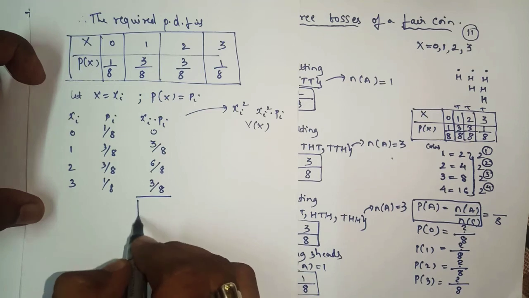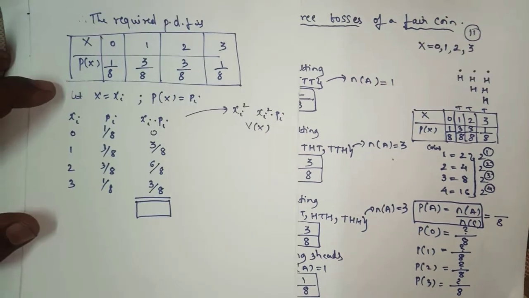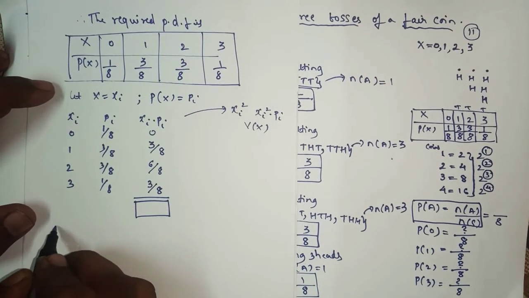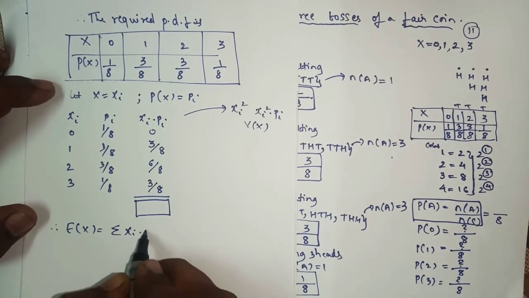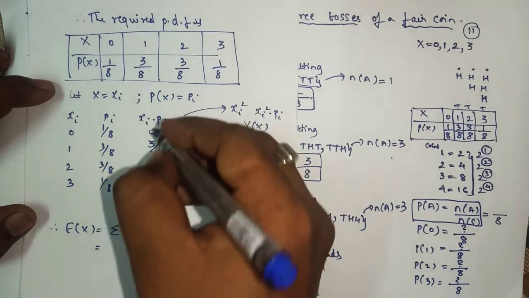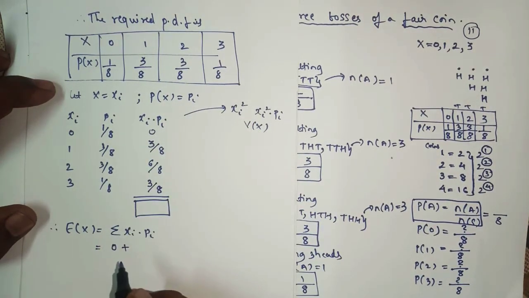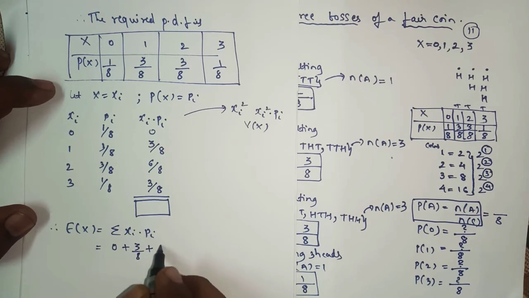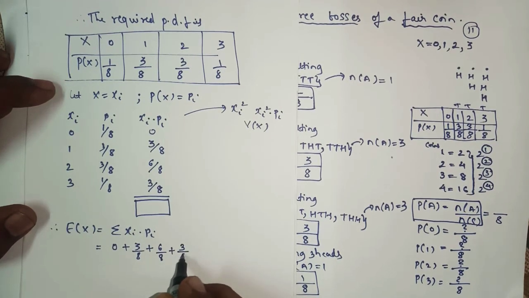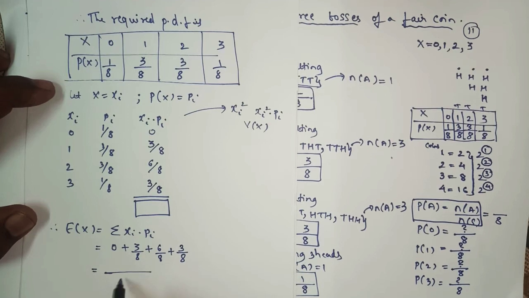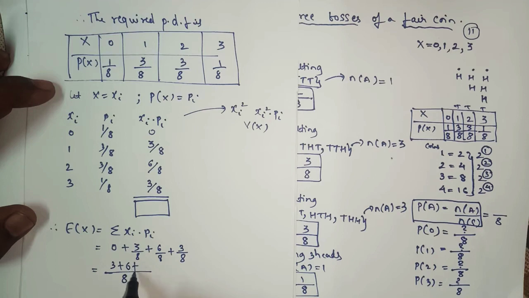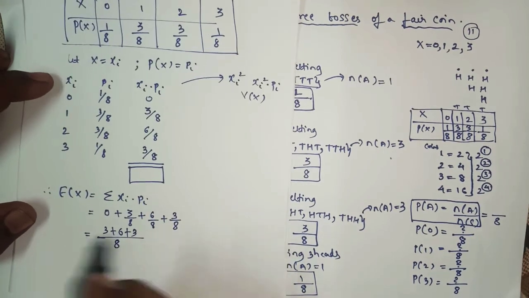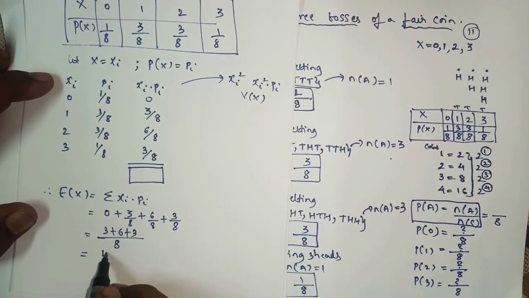Now we have to find the total of this. The formula of E of x is the total of xi and pi. So 0 plus 3 by 8 plus 6 by 8 plus 3 by 8. The denominator is the same, so this will be 3 plus 6 plus 3, and the final step gives 12 by 8.